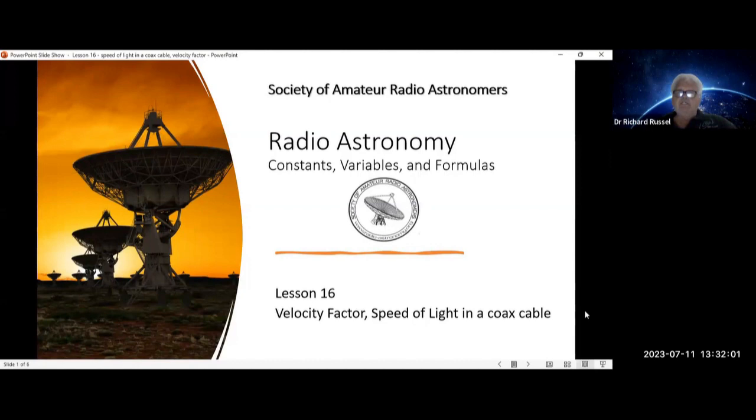Radio Astronomy, Constants, Variables, and Formulas. Lesson 16, Velocity Factor, the speed of light in a coax cable.